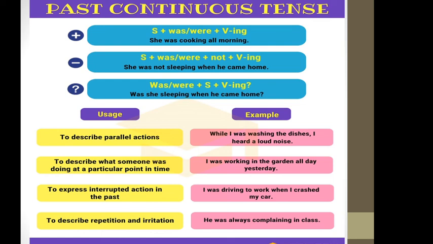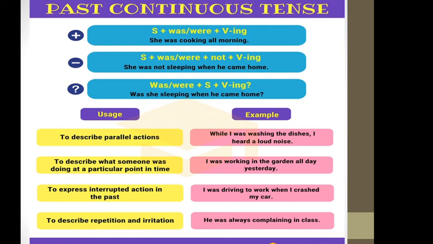If the subject is singular, then we use was. If the subject is plural, then we use were. So subject plus was or were plus not plus verb plus ing. For example, she was cooking all morning.